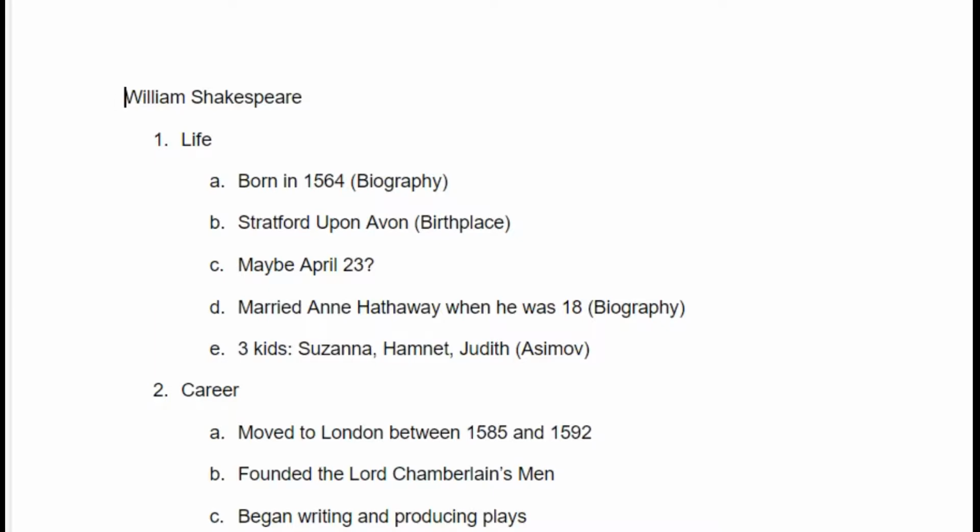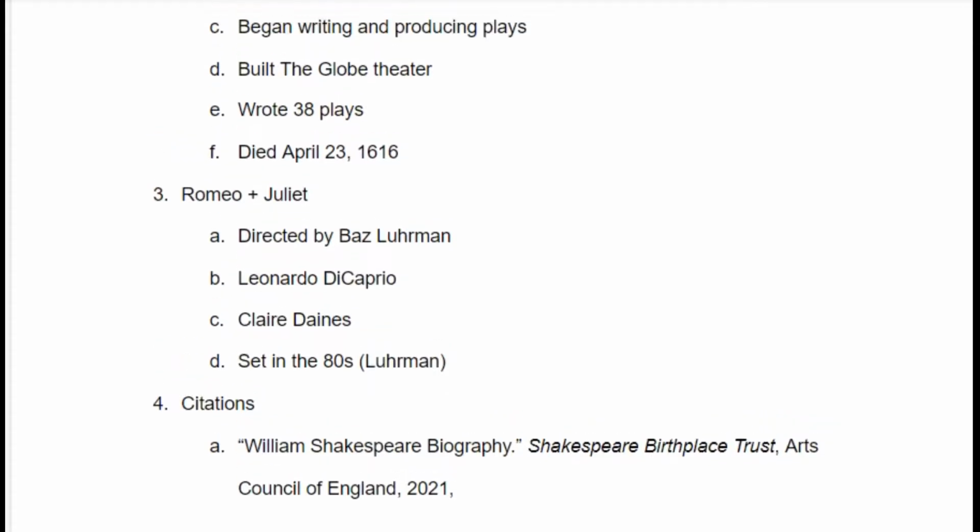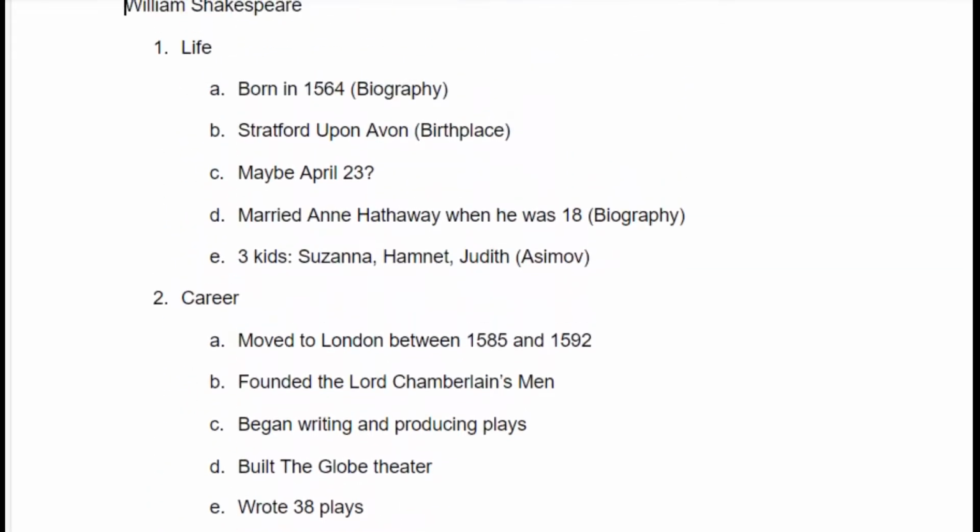Now, there's a couple reasons that we might want to do this, have all of our different information from different sources instead of this, where we get all of our information from one source and only cite at the end. One of the reasons that we might do that is because maybe our initial source didn't have all the facts that we want, so we need to hunt down more information, and so we're going to put all the facts that we got from different sources. But the other thing that this helps us do is if we need to make our paper longer, this can help stretch out our paper just a little bit.